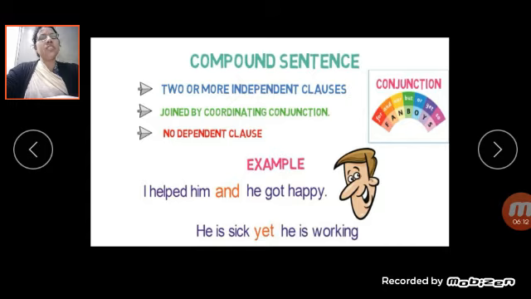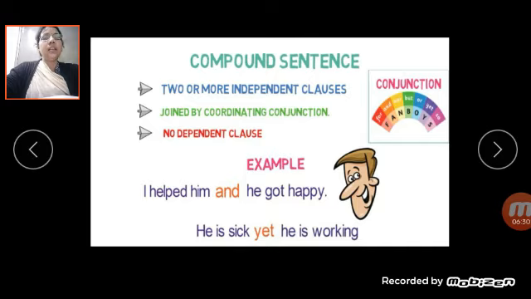Equal rank means they have similar meaning, like "I helped him and he got happy." So they both have equal rank, equal position. So those are the coordinating conjunctions.